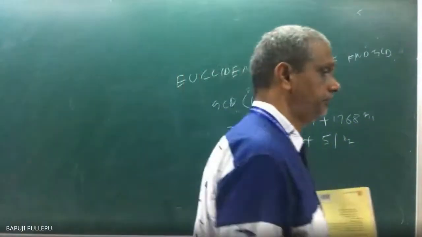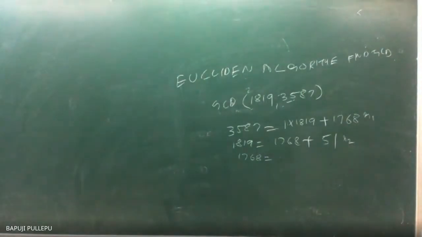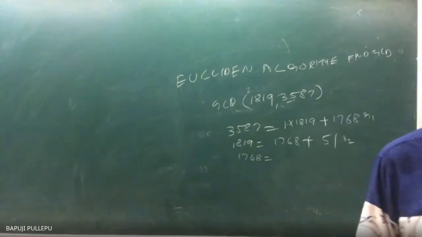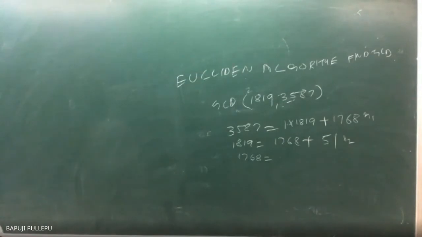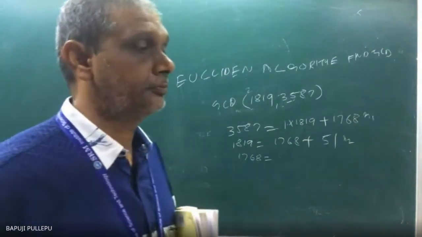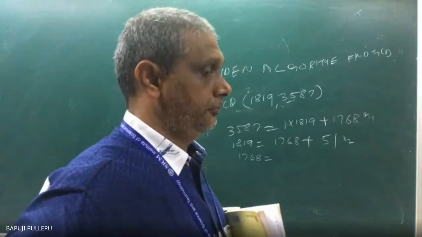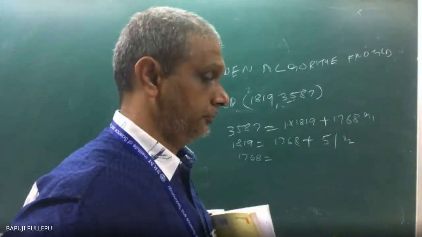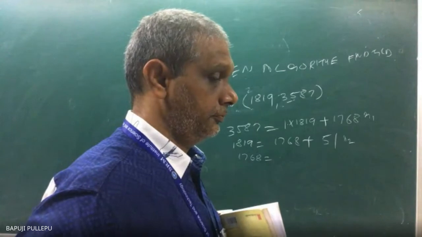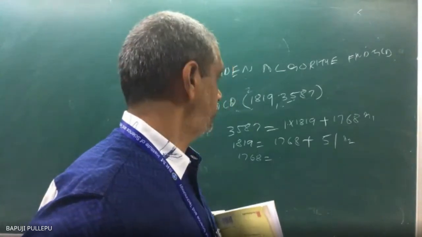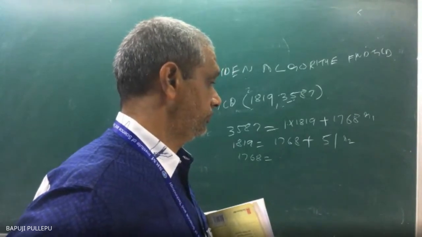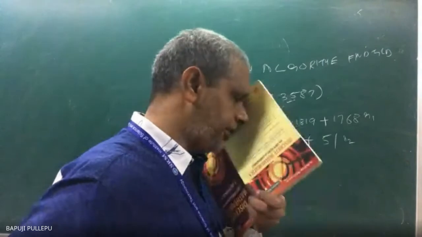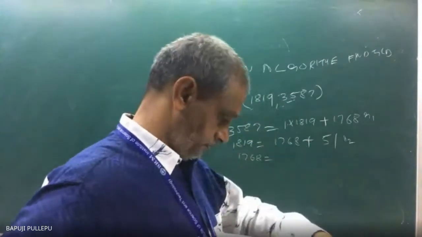Check. Tell me. 950 you will get, I think so, plus something.